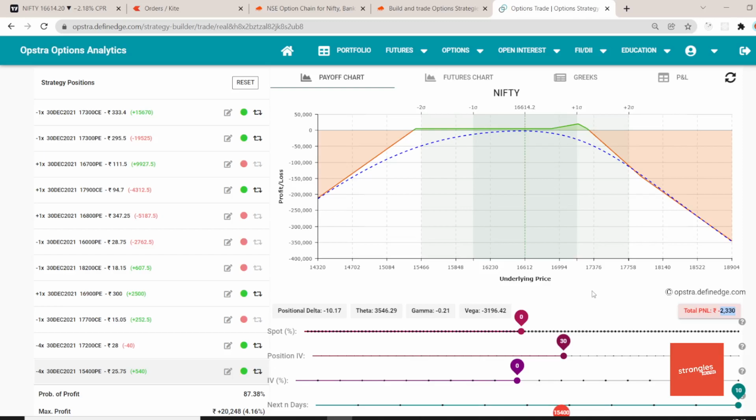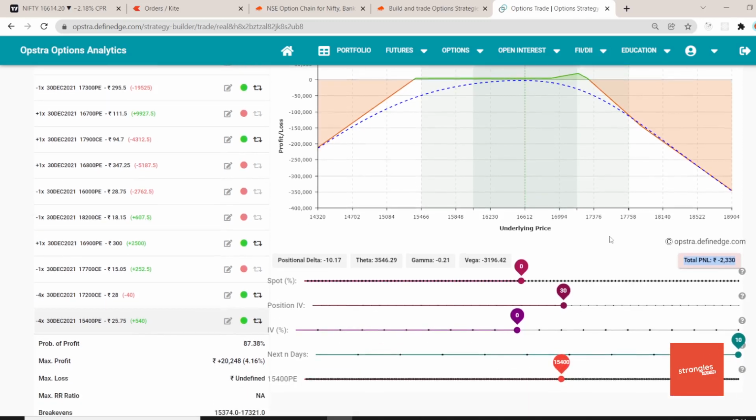So my trade went from 5,000 rupees of profit to 5,000 rupees of loss. But when Nifty started to recover, these losses came down from 5,000 to 2,300 right now.